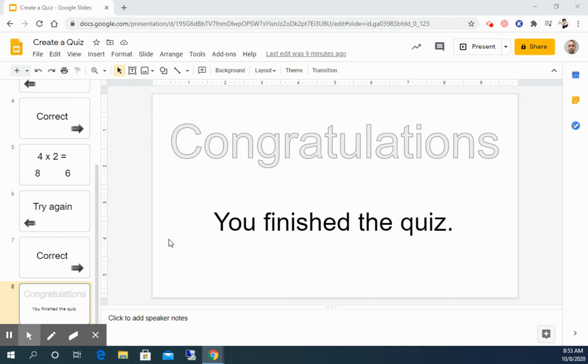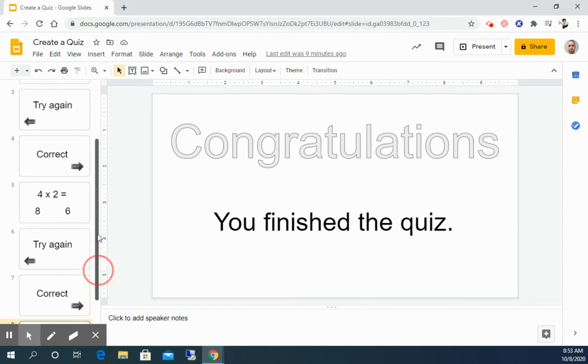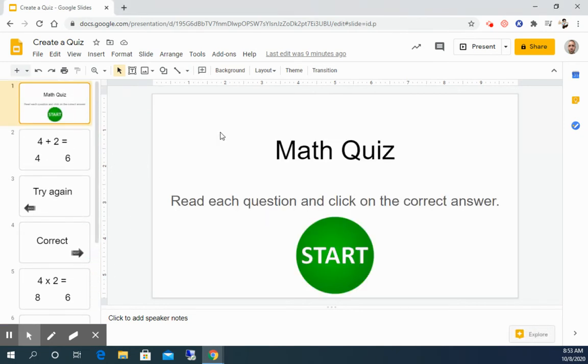This is part 2 of the directions for create a quiz in slides. So we just finished our 8th slide. We're going to go all the way back up to slide number 1, and we're going to link the different buttons to get to different slides.